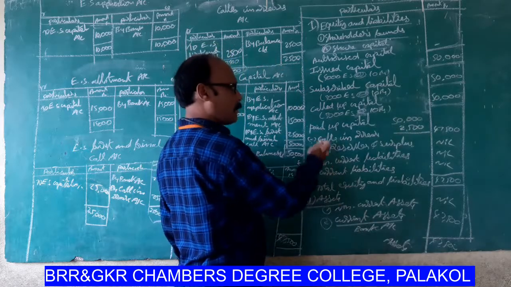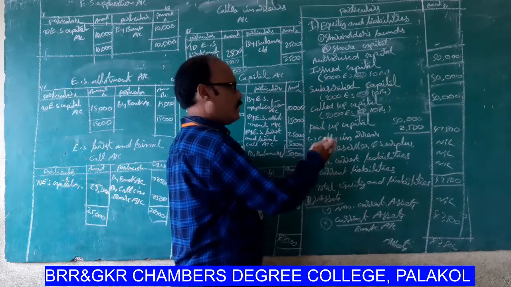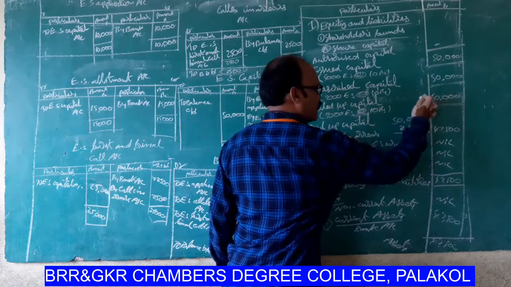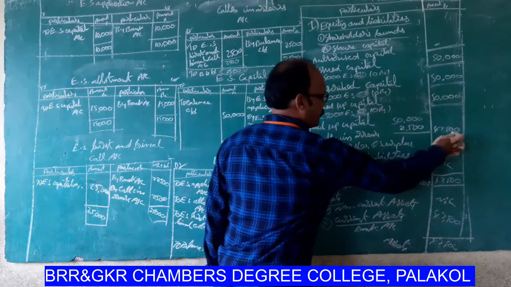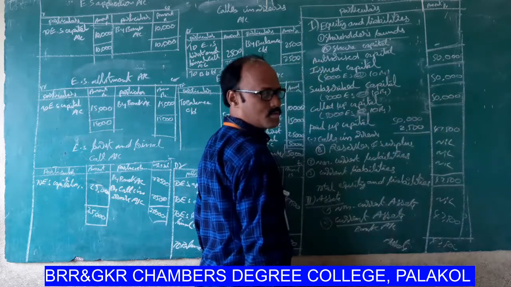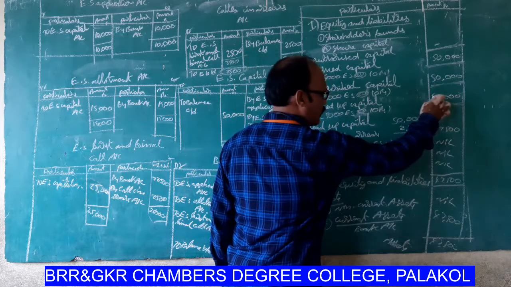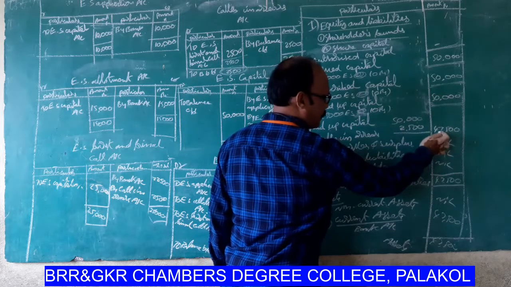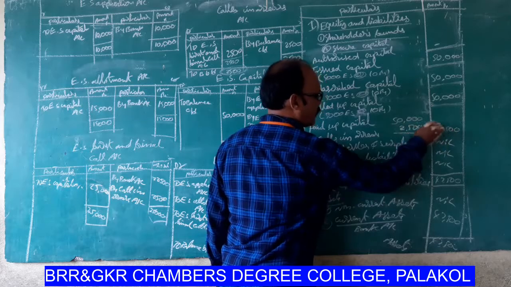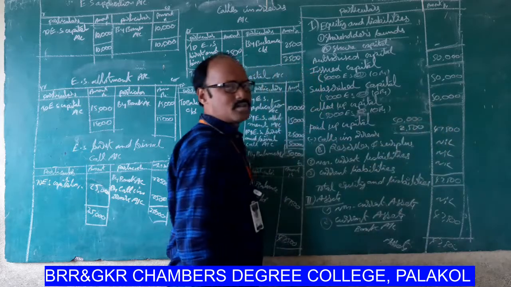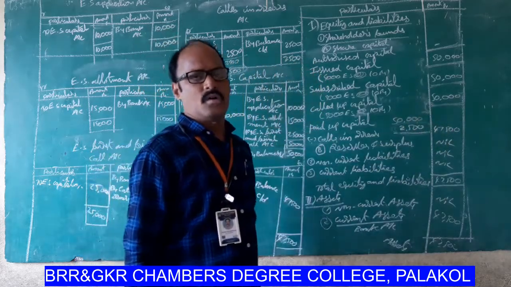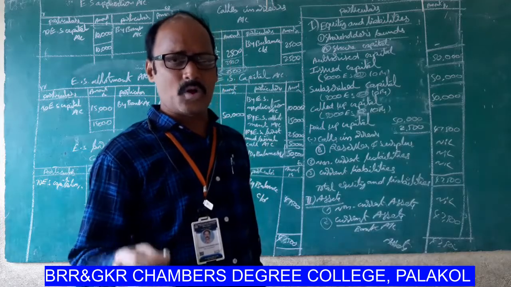Look at this board, the problem is there, the answer is there. What is the called up capital? 50,000. What is the paid up capital? 47,500. So the difference between called up capital and paid up capital, rupees 2,500, is to be treated as calls in arrears. So this is the problem.